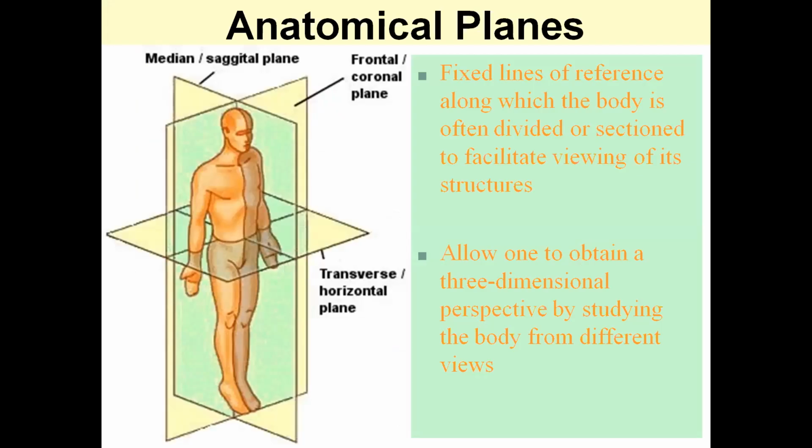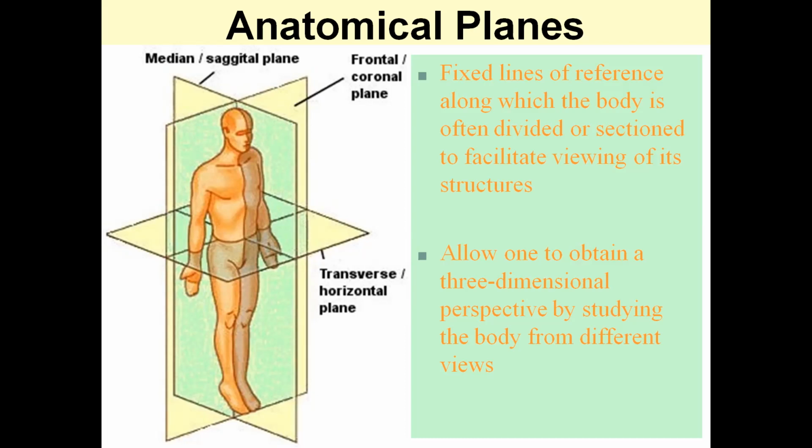So what is an anatomical plane? It is very important to know what an anatomical plane is and why we need it. Anatomical planes are fixed lines of reference along which the body is often divided or sectioned to facilitate viewing of a structure.